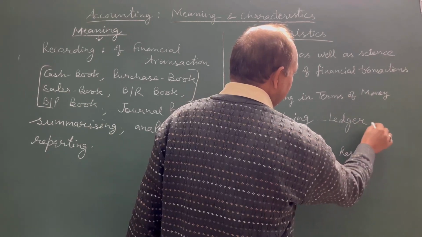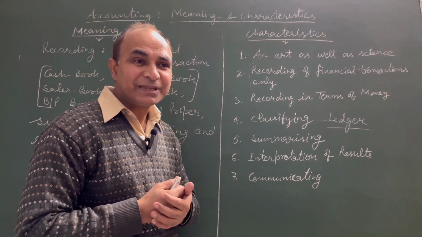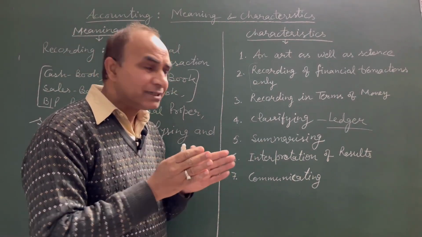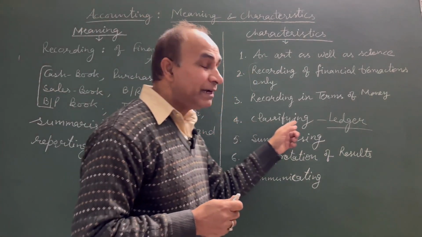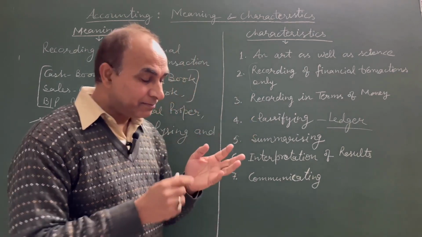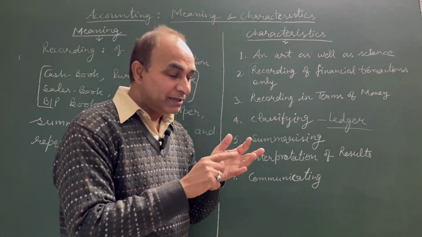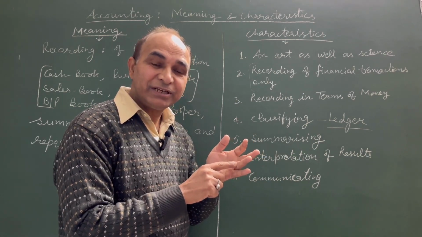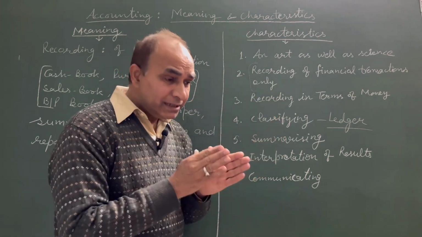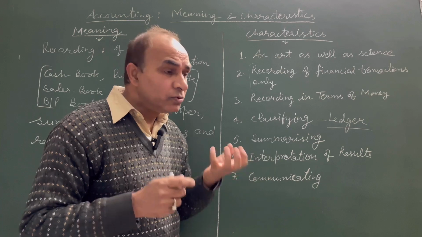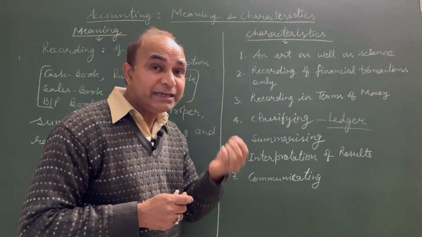See, ledger is the chief book of accounting, in which classification of transactions recorded into the primary books is done by maintaining different accounts. For example, capital account is separately maintained, cash account, bank account, repair account, sales return account, sales account, purchase return, and so many expenses. These are maintained separately to know the exact value under each and every account and each and every head.